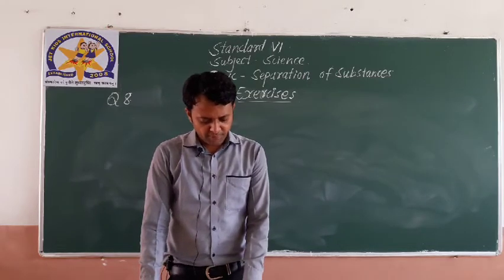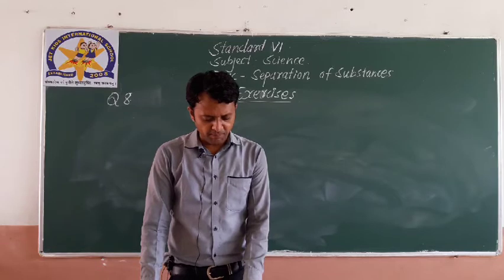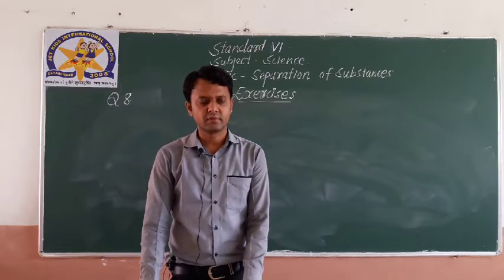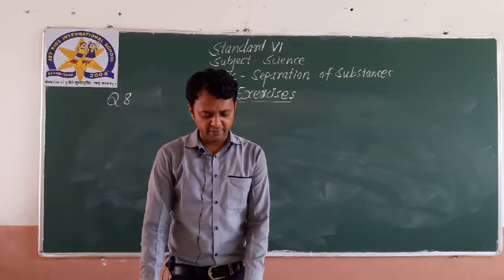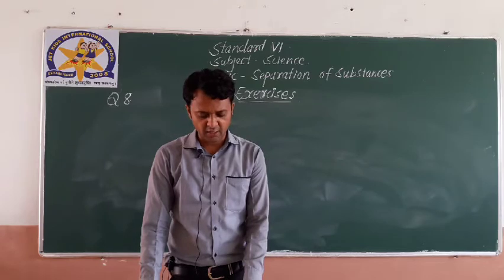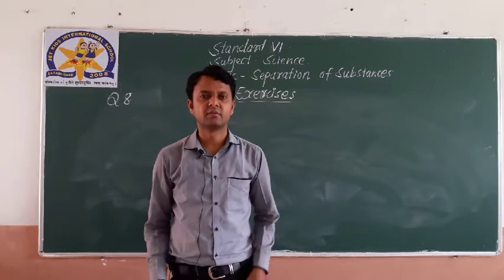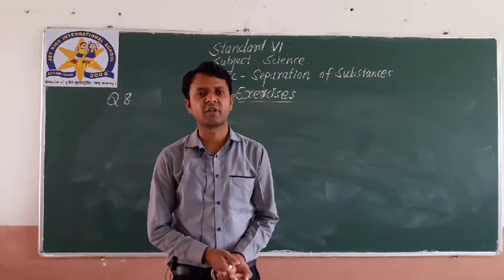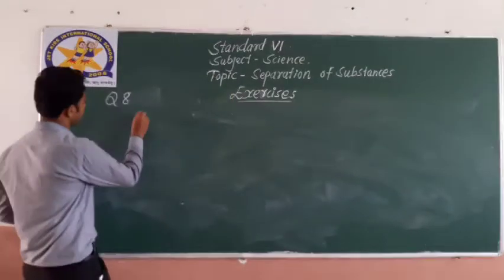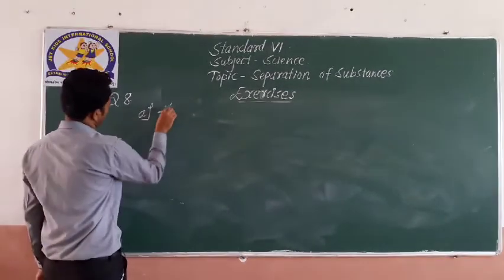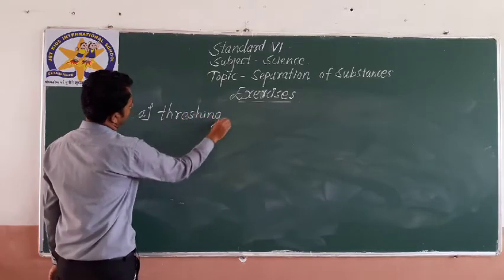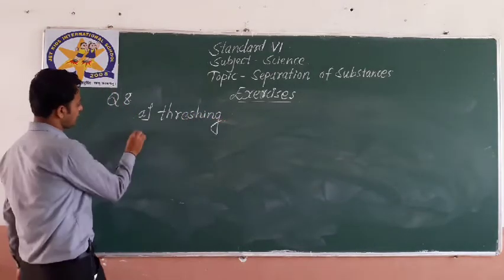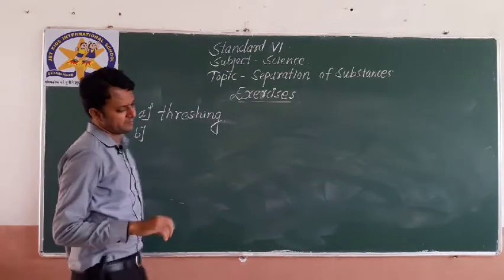The method of separating seeds of paddy from its stalks is called dash. Obviously, the answer is threshing.